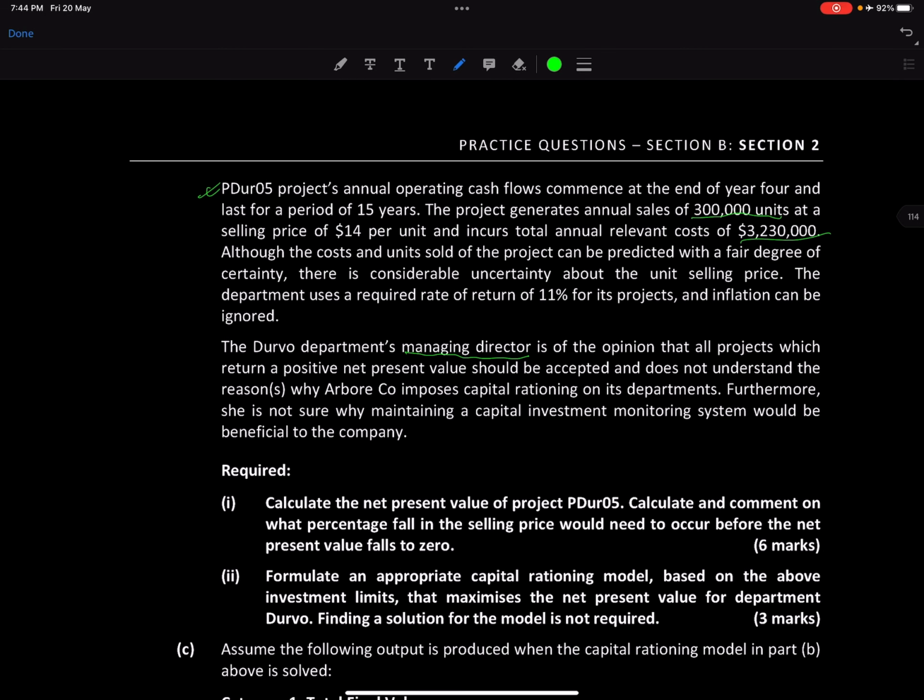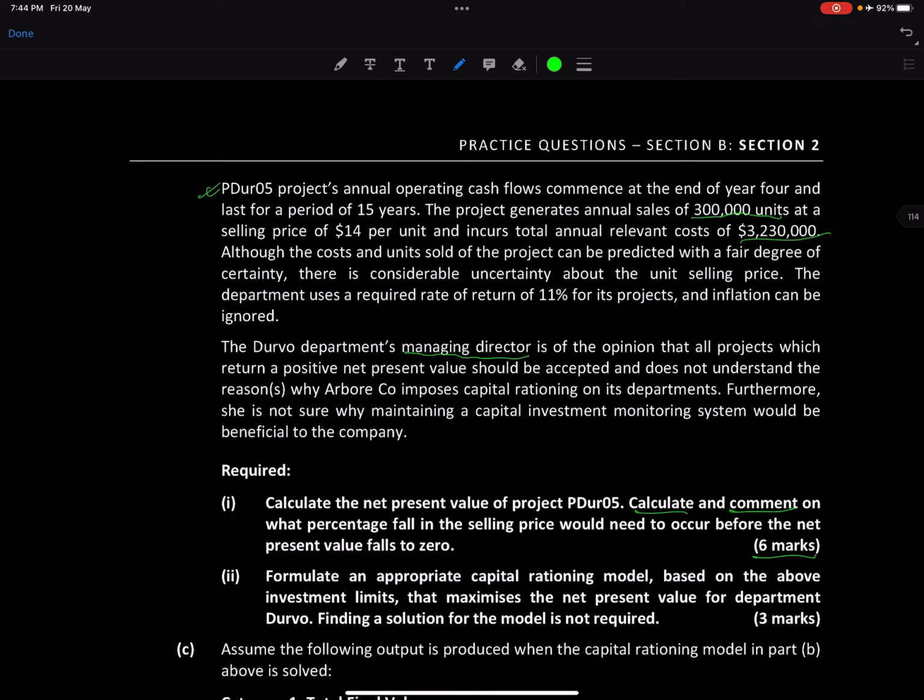So what are we supposed to do? Calculate the NPV of project 5, and then calculate and comment on what percentage fall in the selling price would need to occur before the net present value falls to 0. So we need to do a bit of sensitivity analysis.